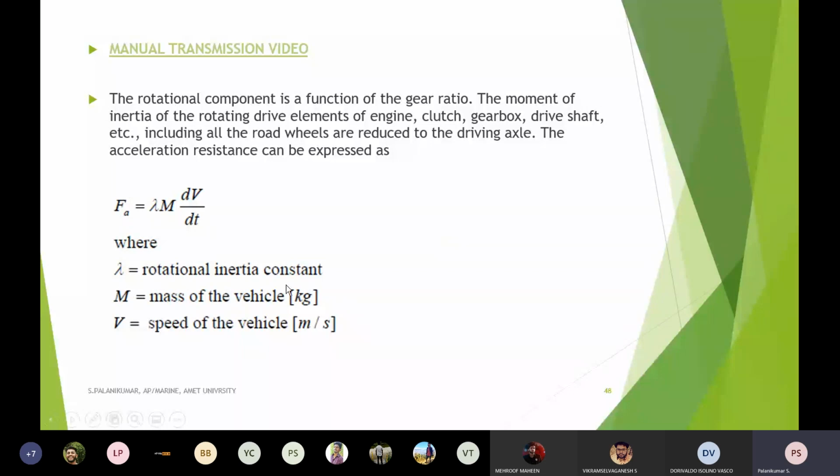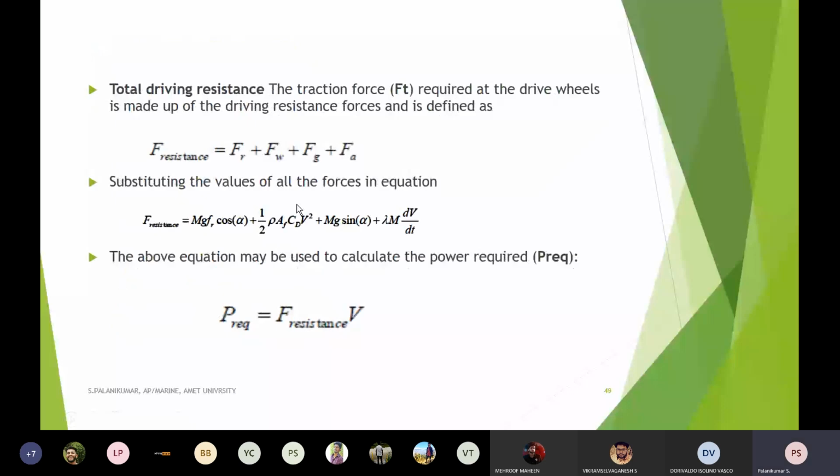Here the rotational inertia constant is multiplied by the mass and the change in velocity. So once again, in a different form, we understood the acceleration resistance. Now all the resistive forces, the total driving resistance, we have calculated, which acts against the tractive force. Why we are calculating all this is to find how much tractive force is required.